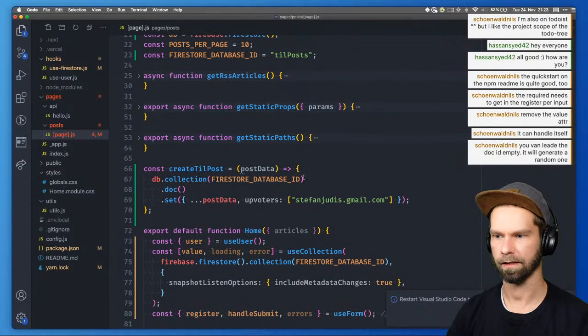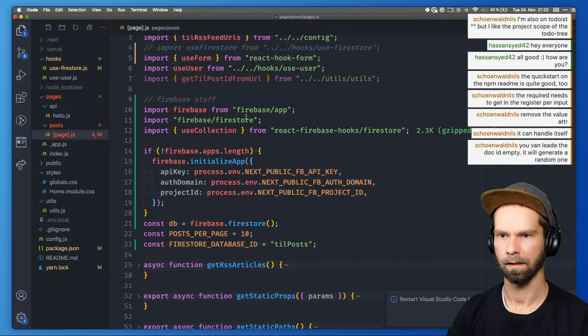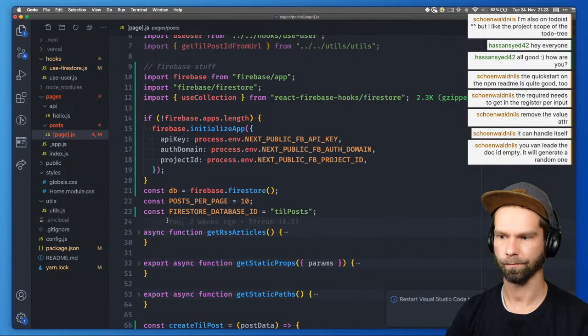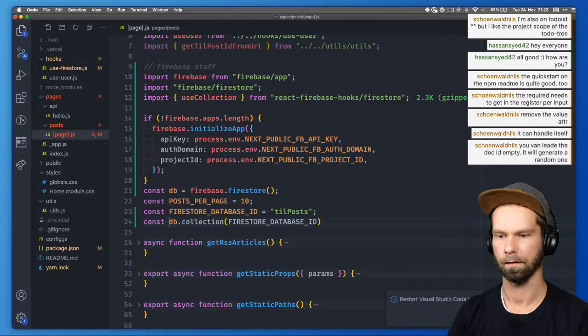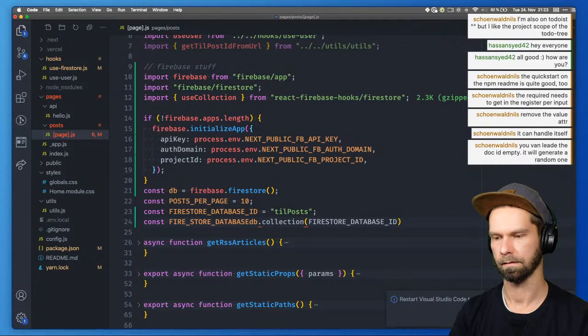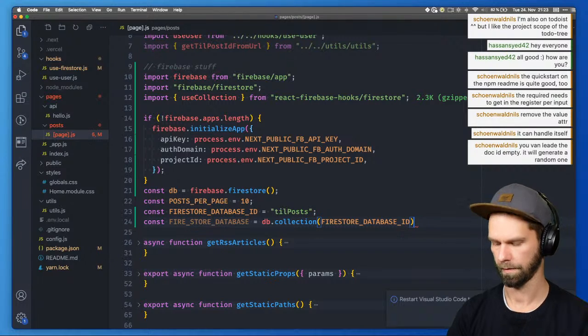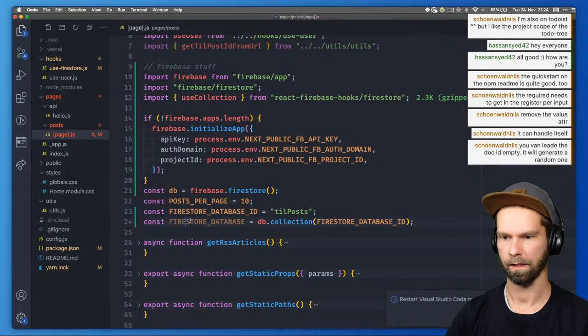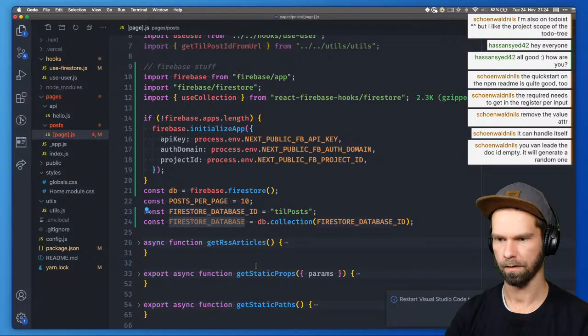So we have DB collections, so we should probably extract that to const firestore database equals, that looks good.